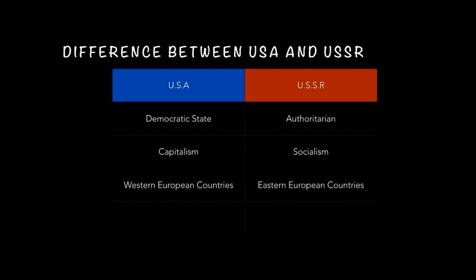The difference between USA and Soviet Union was as follows. USA was a democratic state. USSR or the Soviet Union was authoritarian. USA followed capitalism, whereas USSR followed socialism. USA had Western European countries as its allies. USSR had the Eastern European countries as its allies.